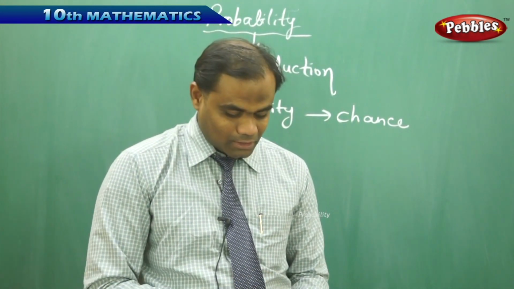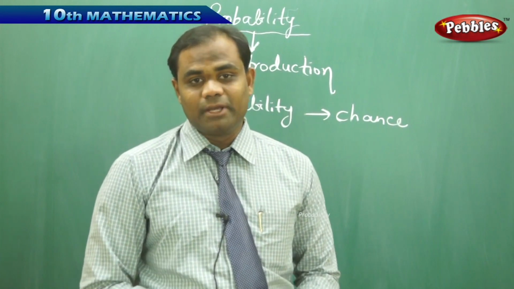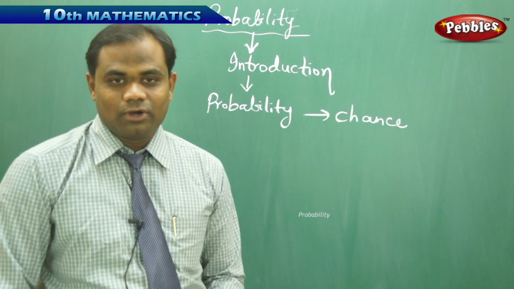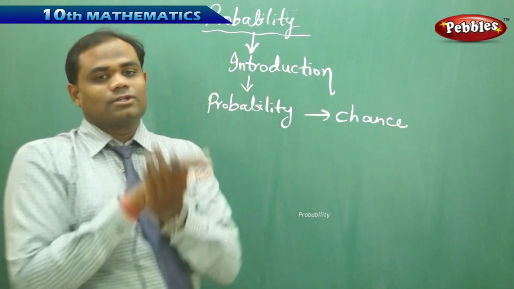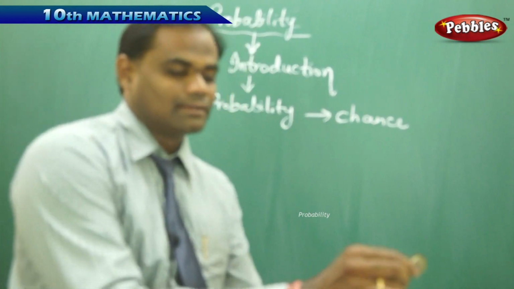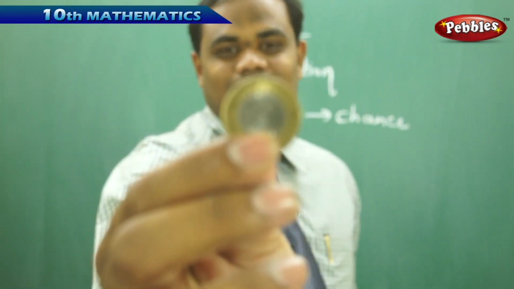Now this question of whether I'm going to get a head or a tail is the biggest question in mathematics. When I toss, I got a head, but when I toss again, I may get a tail. This time I got a tail.